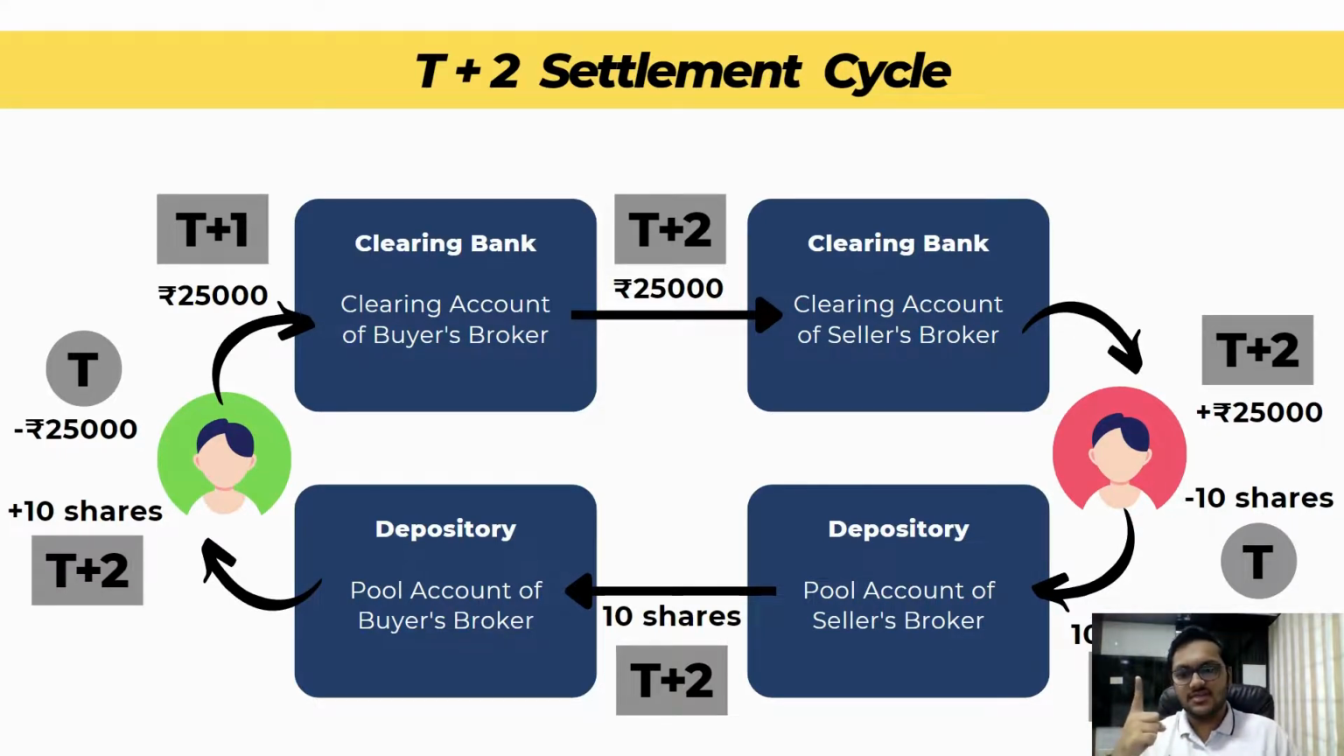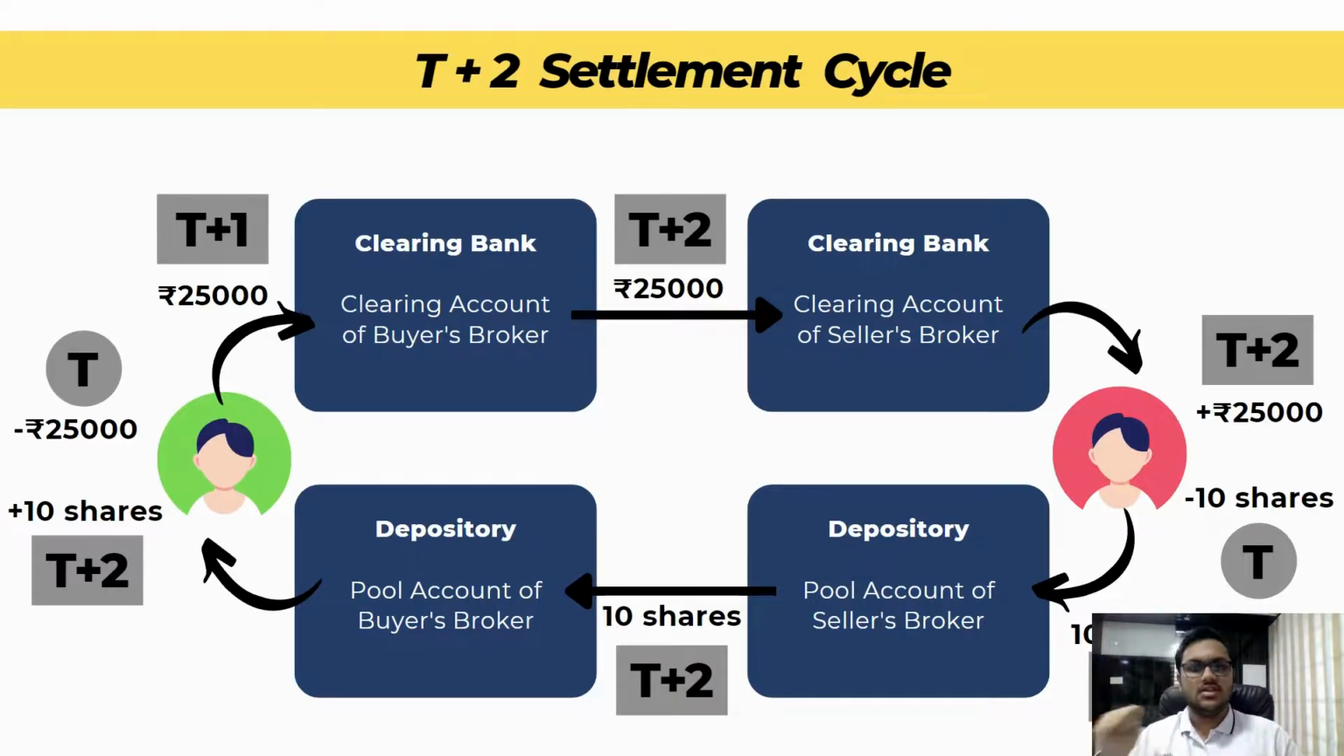The first day is T, 25,000 rupees deducted from the buyer's account. On T+1, the 25,000 rupees which were deducted from my account have reached my broker's clearing account. On T+2, from my broker's clearing account, the 25,000 rupees went to the seller's broker's clearing account, and from there it reached the seller. So at the end, the money which was deducted from my account reached the seller on T+2.